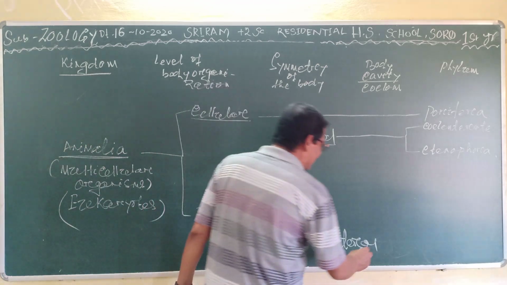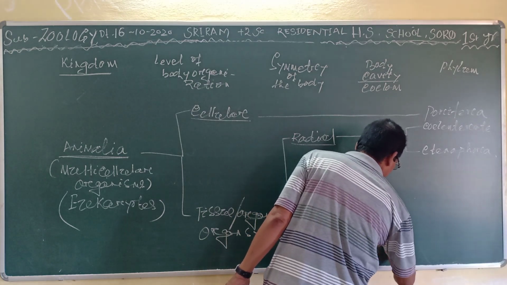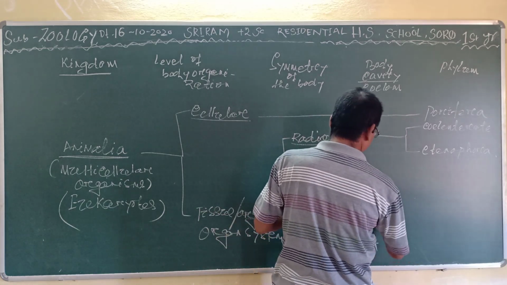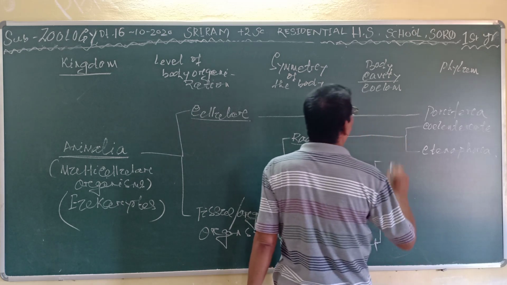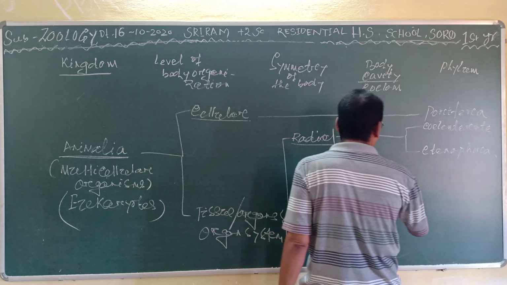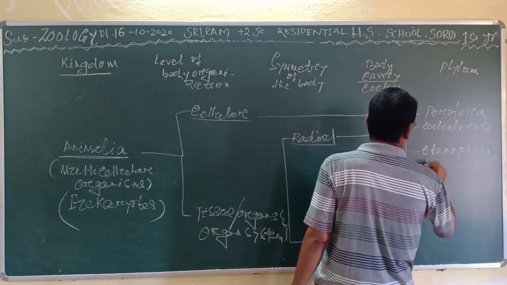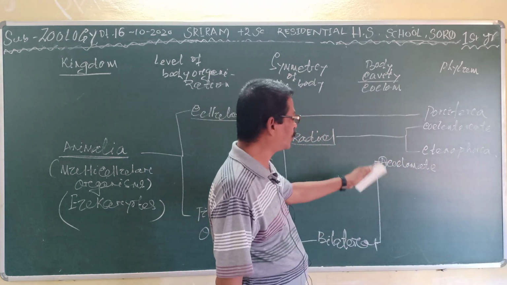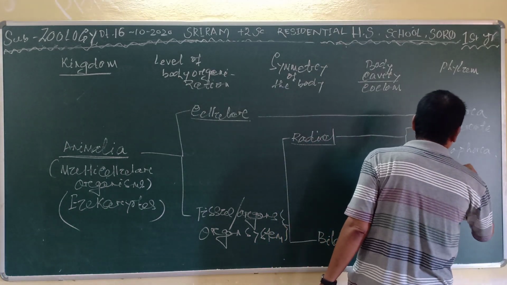Then the bilateral is differentiated into three categories depending upon the body cavity, or the coelom. First one is the acoelomate. Acoelomate means no coelom. Here there is no coelom. That is the phylum Platyhelminthes.